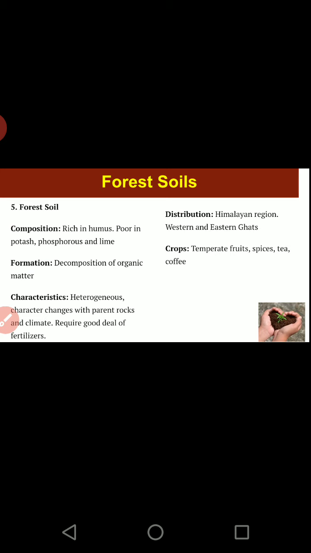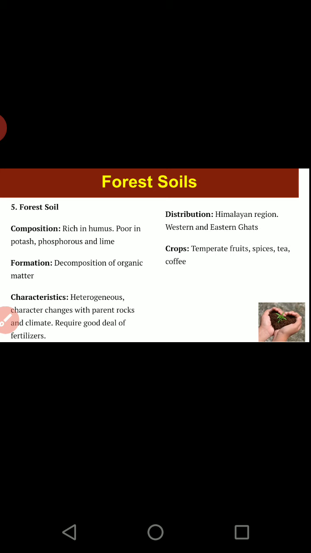Now forest soils, forest and mountainous soil. As I told you, there is a variety of soils. They are rich in humus and poor in potash, phosphorus and so on, due to decomposition of organic matter because of lots of forest cover. Characteristics: they are not of a single type, as I have shown you in the last section. They have alluvial fans, river terraces, and acidic soil.